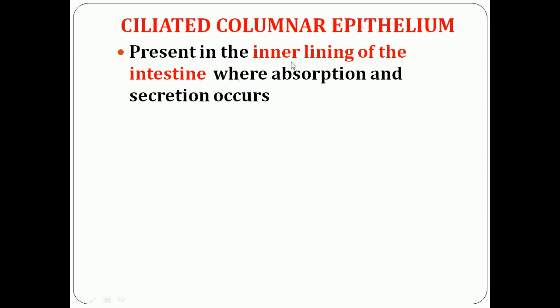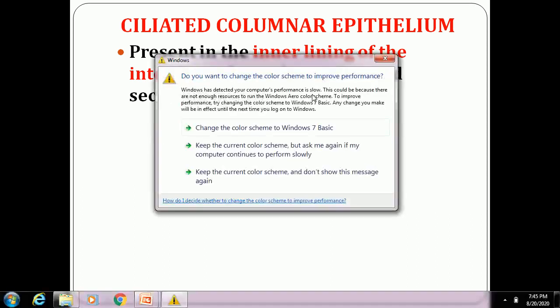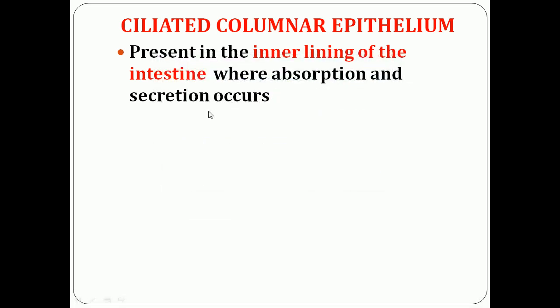The inner lining of the intestine helps in absorption and also secretes intestinal juice. So the ciliated columnar epithelium is present where absorption of food and secretion of intestinal juice take place.